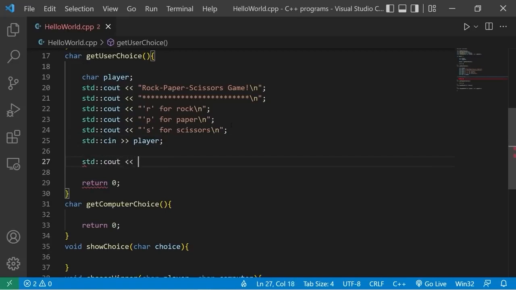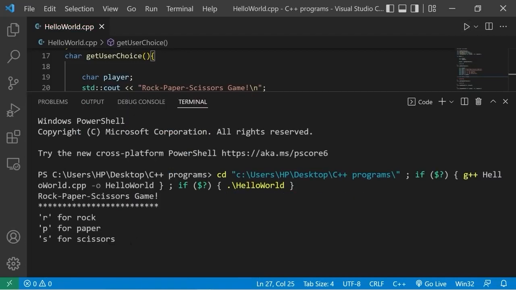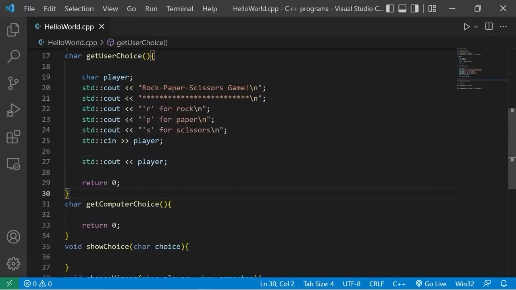Standard output, player. Rock, paper, scissors game. R for rock, P for paper, S for scissors. I'll pick R. That would give us the character R. Okay, so we know that that works.